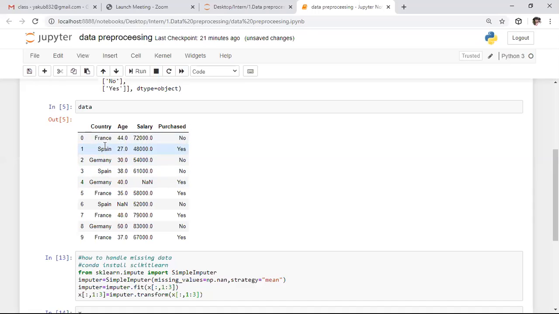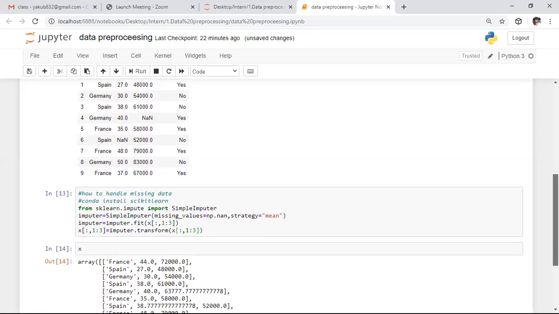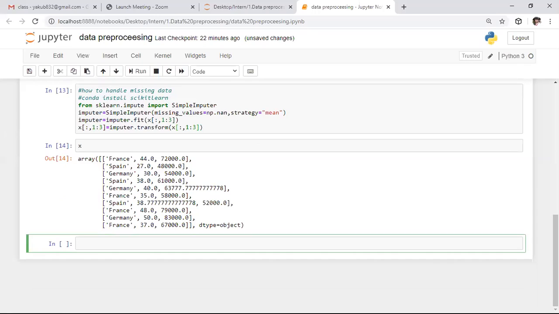So here we need to convert these features, which are categorical data. We need to convert this data in the form of categories, like 0s and 1s. The next step is to convert all the features into numerical form. For that purpose, we need to perform the encoding step: encoding the categorical variables.